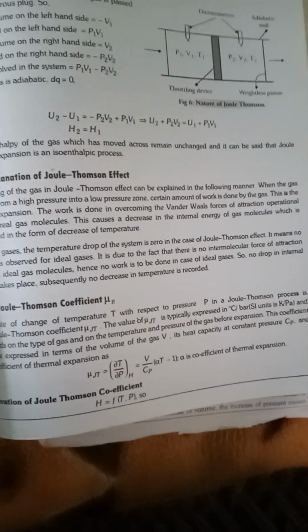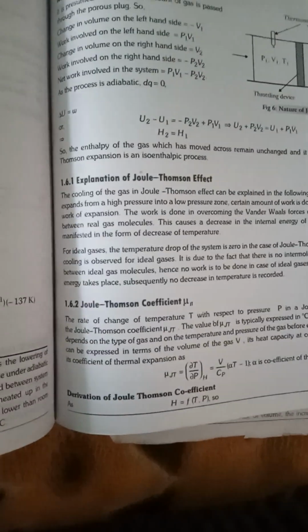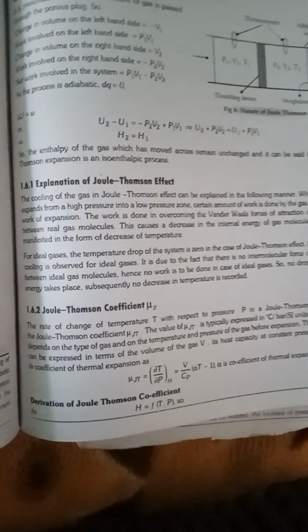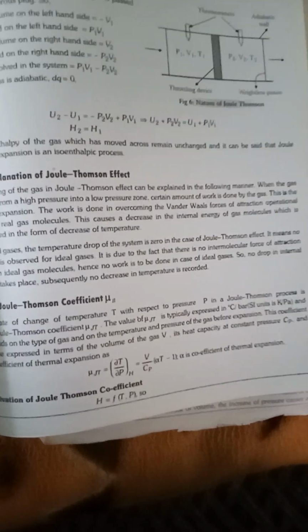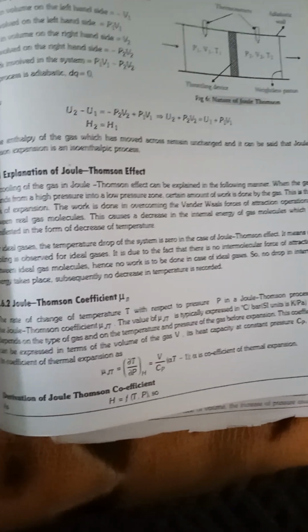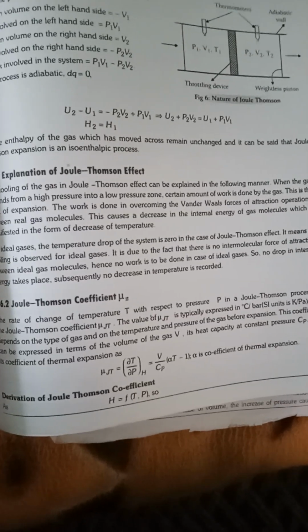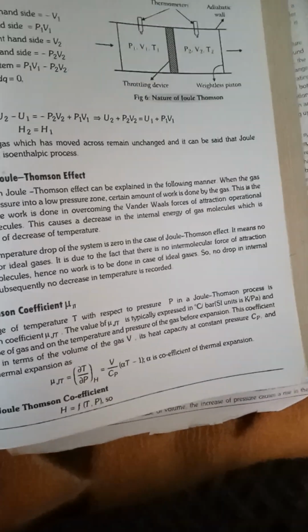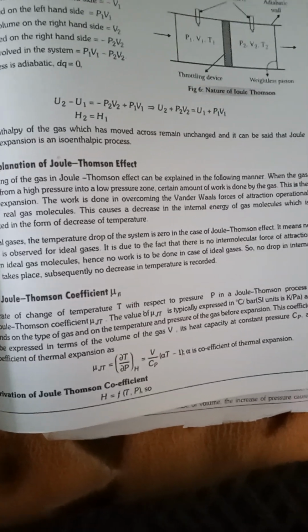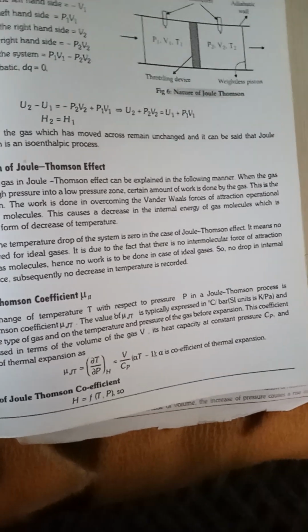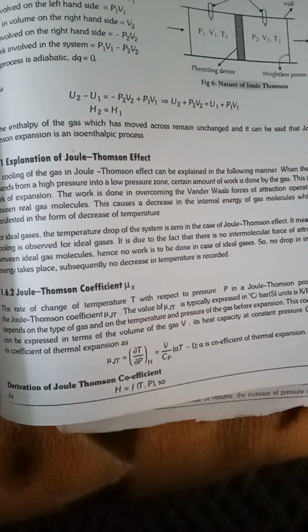The rate of change of temperature with respect to pressure in a Joule-Thomson process is called the Joule-Thomson coefficient. The value is expressed in kelvin per bar. It depends on the type of gas and the temperature and pressure of gas expansion. The coefficient can be expressed in terms of the volume of the gas and the heat capacity at constant pressure.